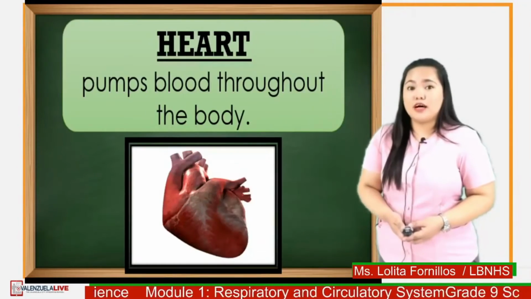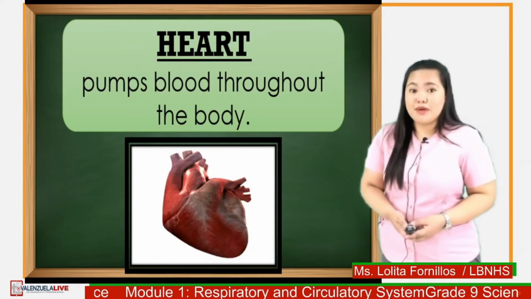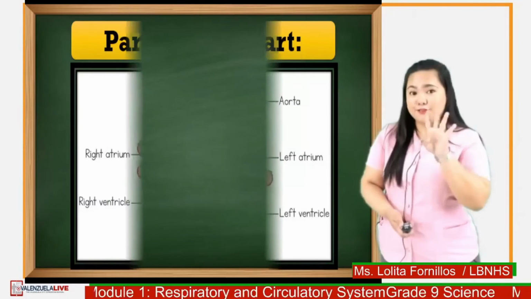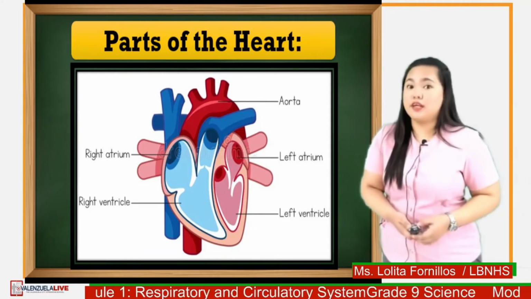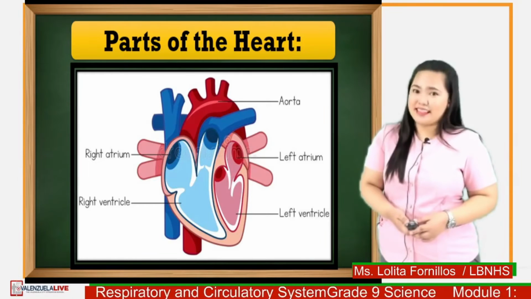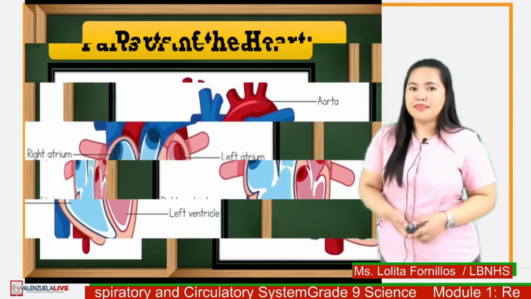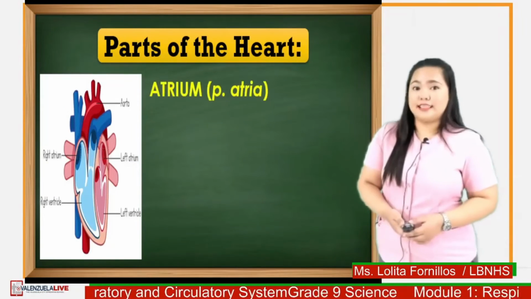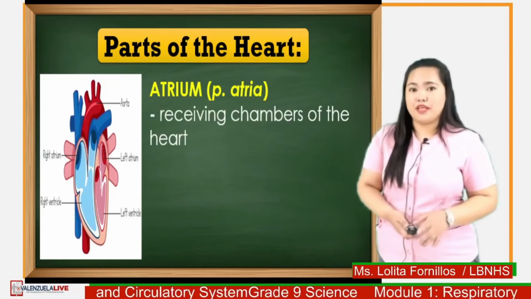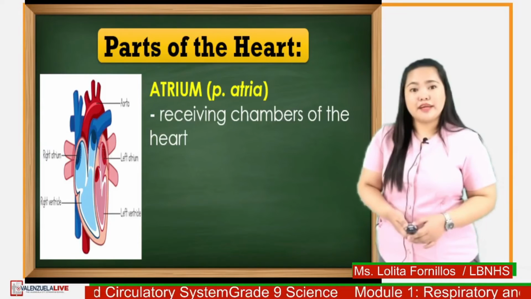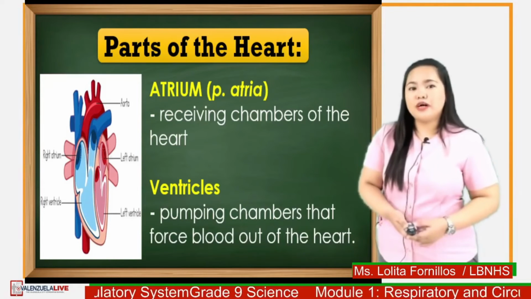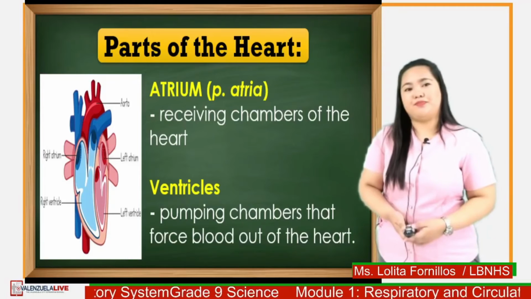The heart pumps blood throughout the body. It is the muscle that is about the size of your fist. It has four chambers, namely the right atrium, right ventricle, left atrium, and left ventricle. The atrium, plural atria, is the receiving chamber of the heart. It receives blood coming from the other parts of the body. The ventricles are the pumping chambers that force blood out of the heart towards the different parts of the body.